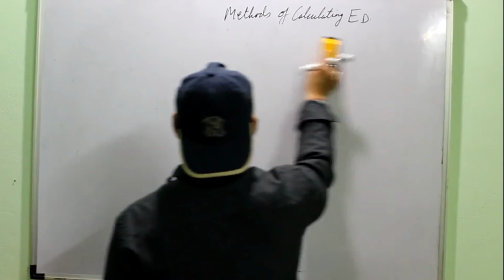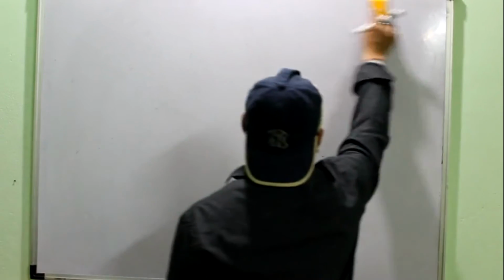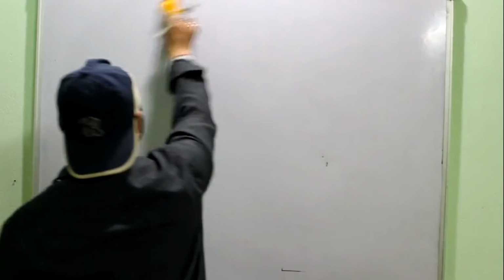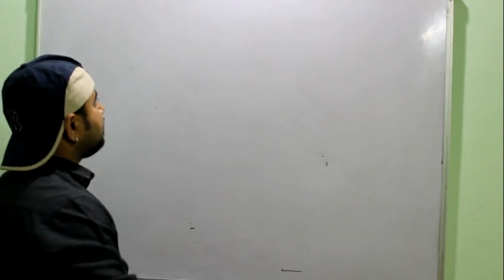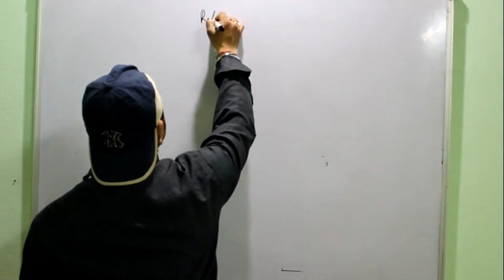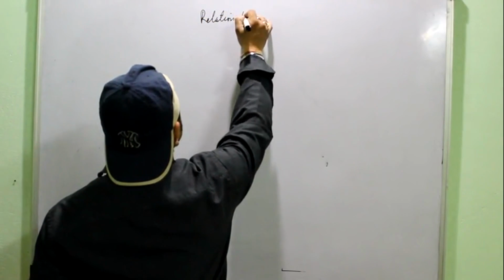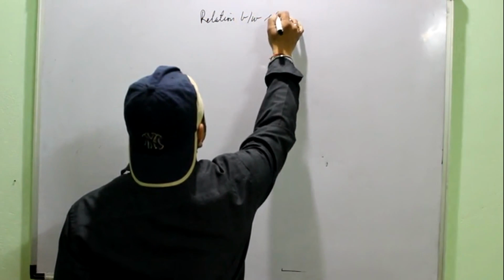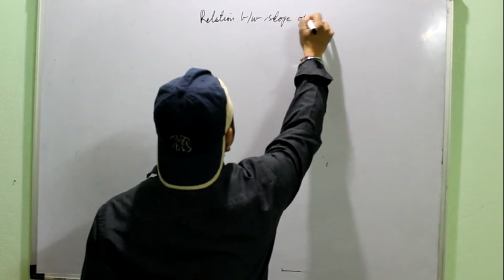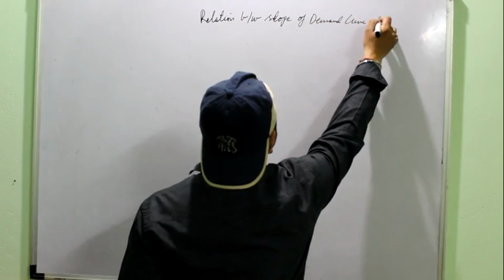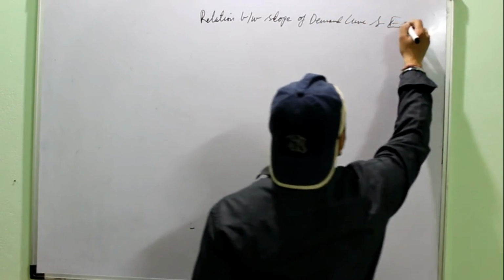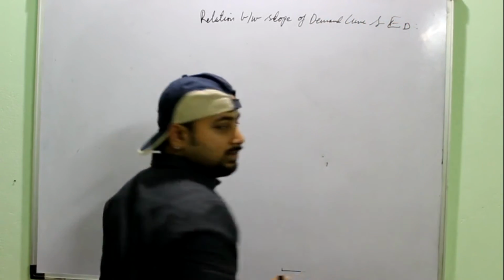Now after understanding the methods of calculating elasticity and the meaning of elasticity, one more important topic is the relation between slope of demand curve and elasticity of demand.